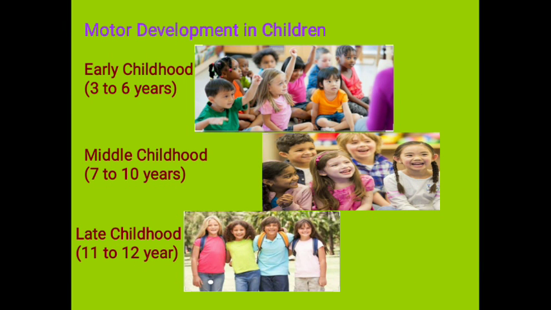Then the last one we have is late childhood. Late childhood is considered to start from 11 to 12 years. Here you can find that they are able to compete evenly. Most of the children master the skills, even the complex skills. They master skills like running, jumping and movements, not only quantitatively but qualitatively also. Qualitative and quantitative abilities are both developed, at a faster rate as in the middle childhood period.